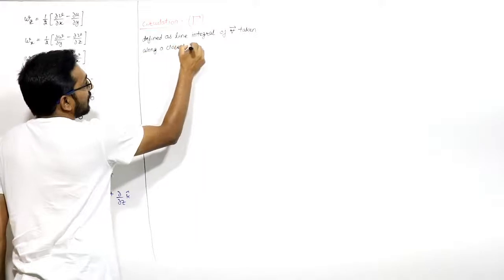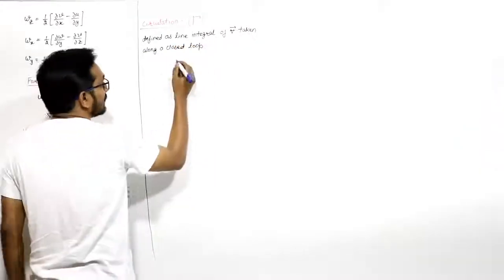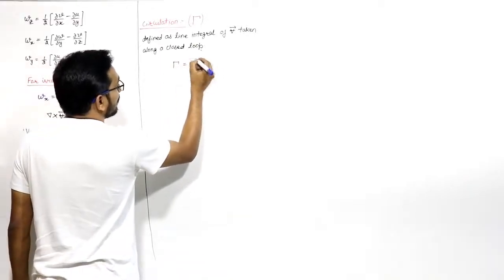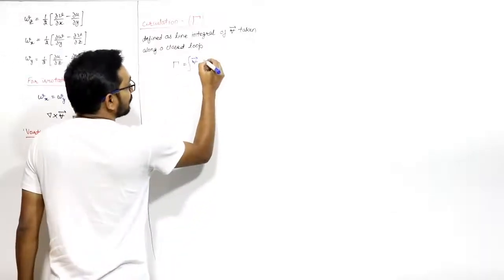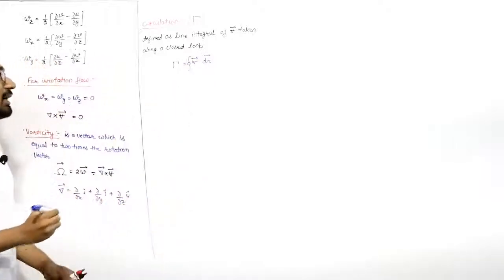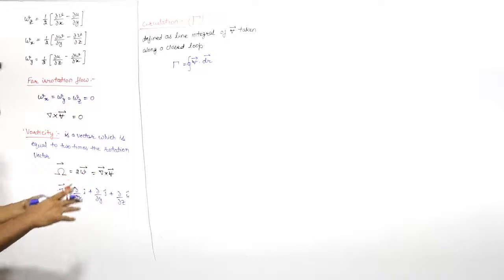This is important, it is taken along a closed loop, right? So the circulation will be equal to the line integral of this velocity vector with dr, taken along a closed loop. This circle represents the closed loop. So this is your circulation.